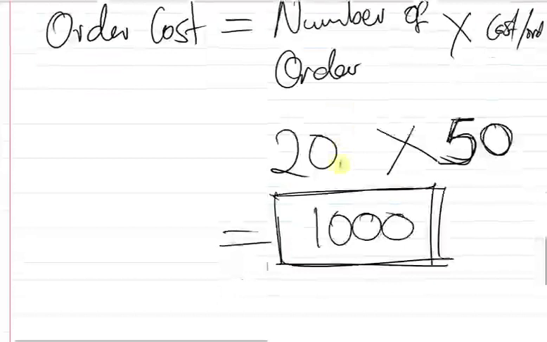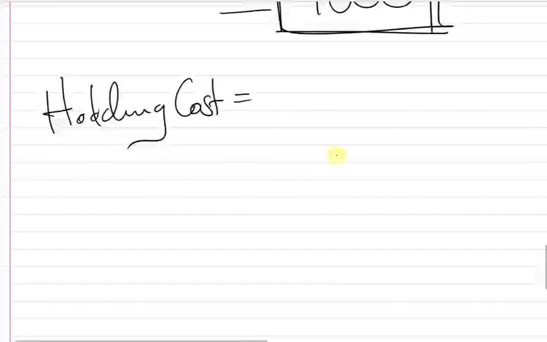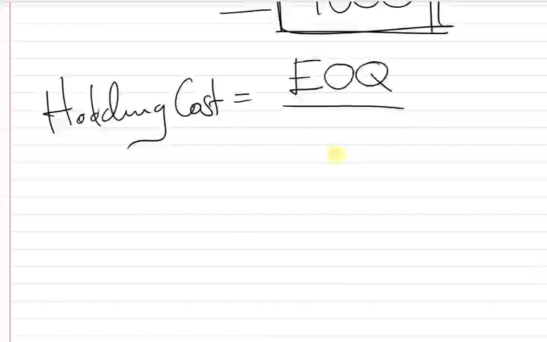Let us look at how we can find the holding cost. How can we find the holding cost? Because the number that was given there, 2.5, was per unit per year. But what is the total holding cost? For us to find the total holding cost, we're going to say economic order quantity over 2, since we're finding the average, times holding cost per unit.